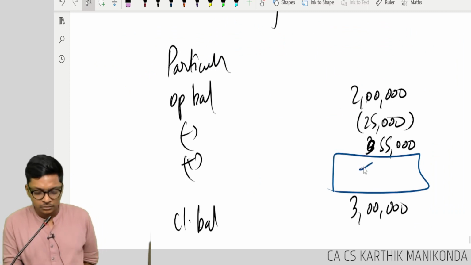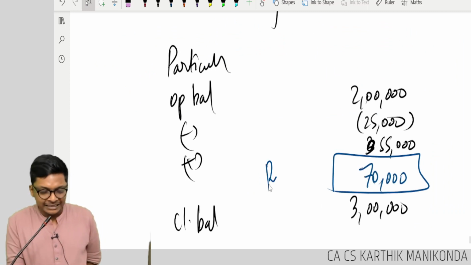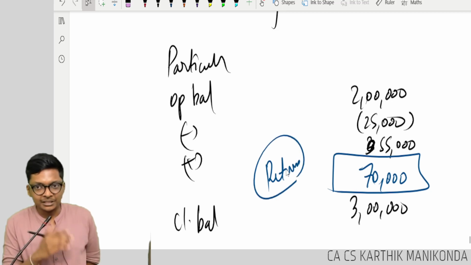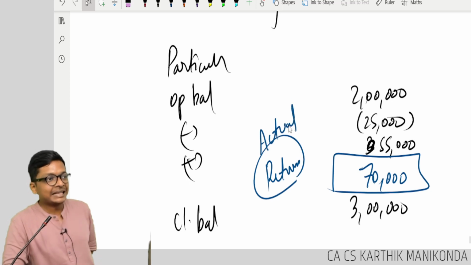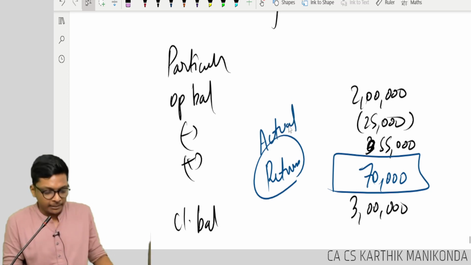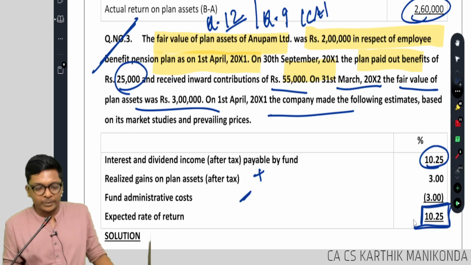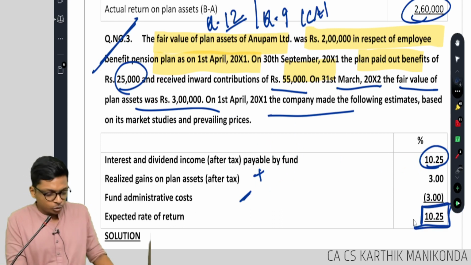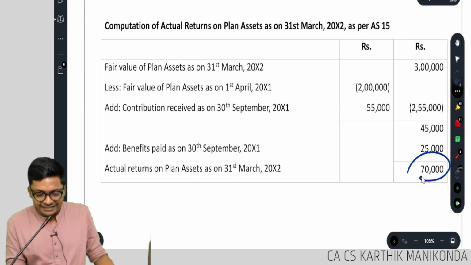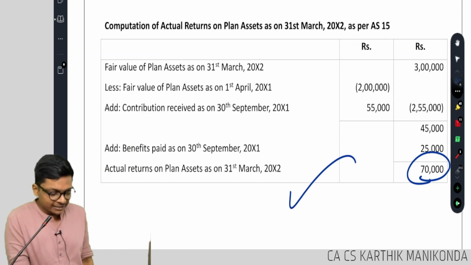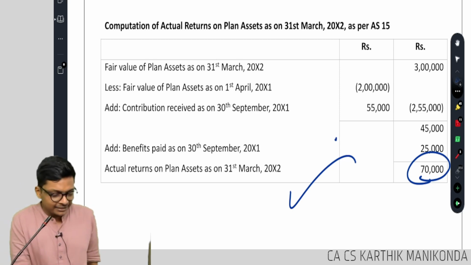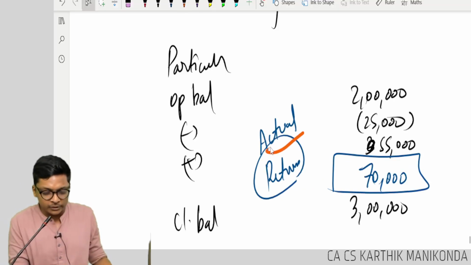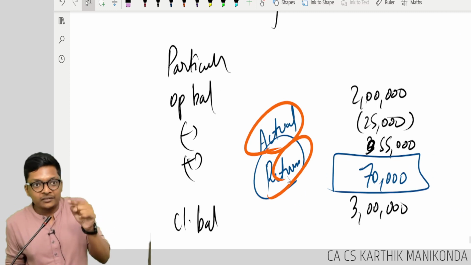That is the return. But this is not the answer, because this is the actual return that you got, while they are expecting 10.25. So actual is 70,000. Let's check. Actual is 70, it's correct. We did the same thing: 3 lakh minus 2 plus 55, same thing, we got 70, here also 70. So what you computed now is what we actually got.